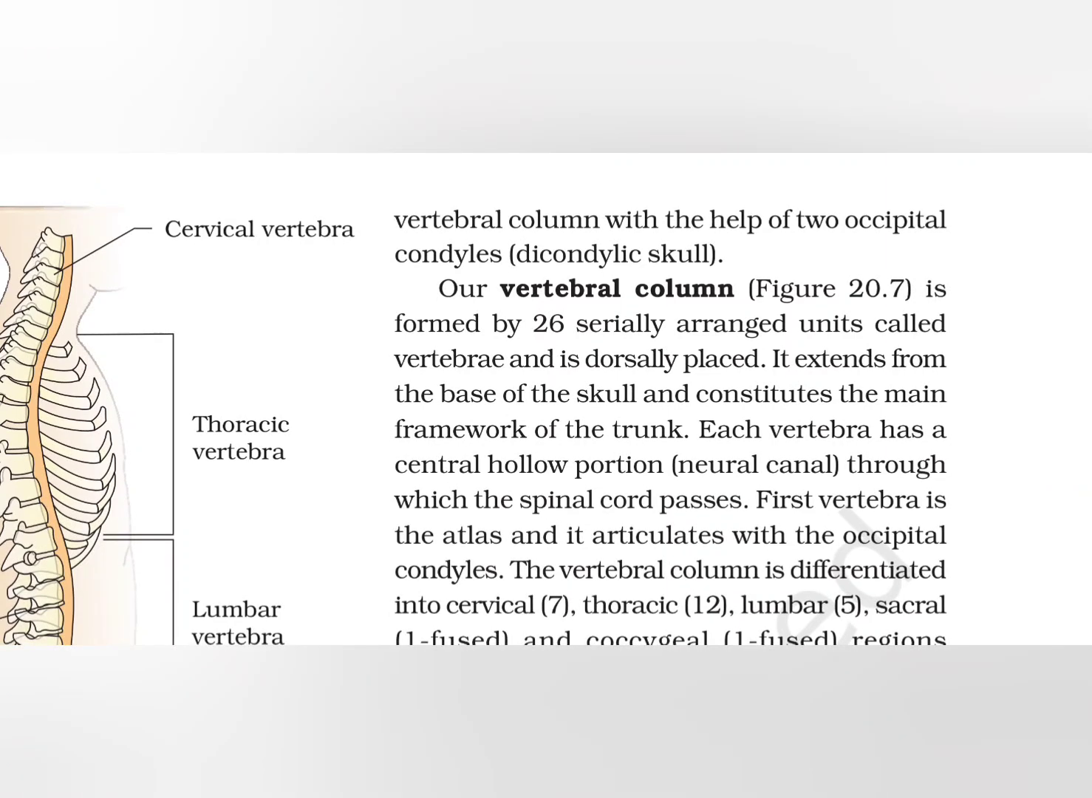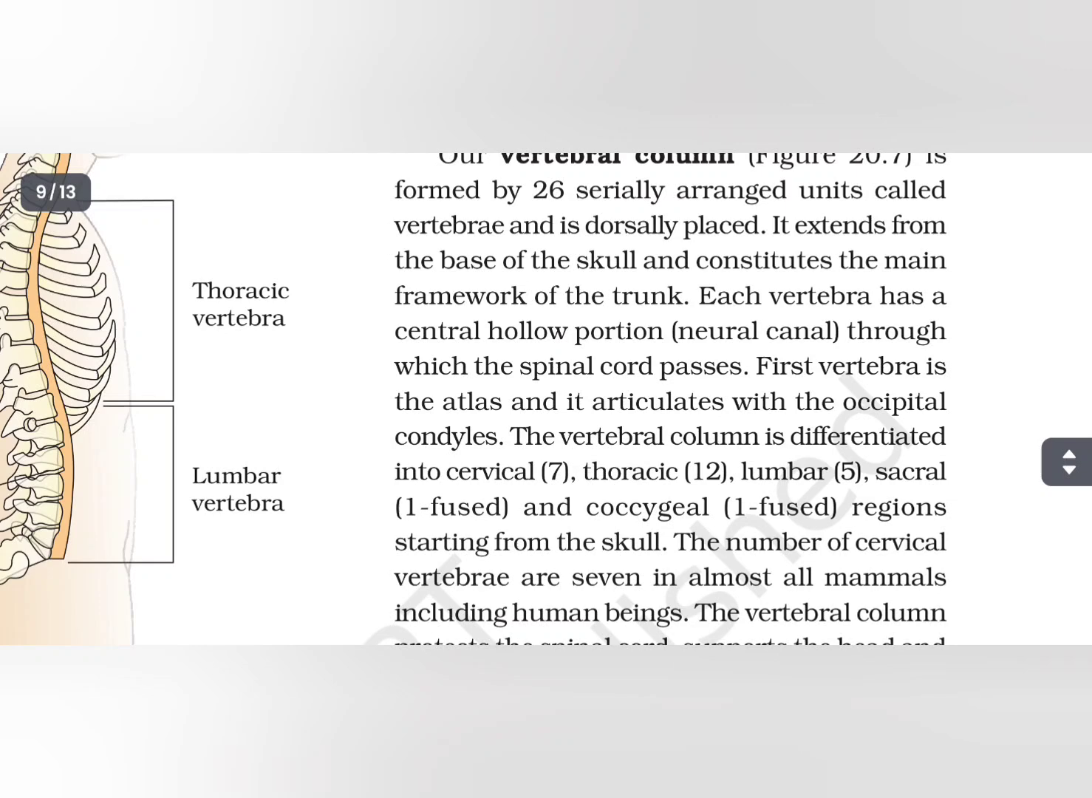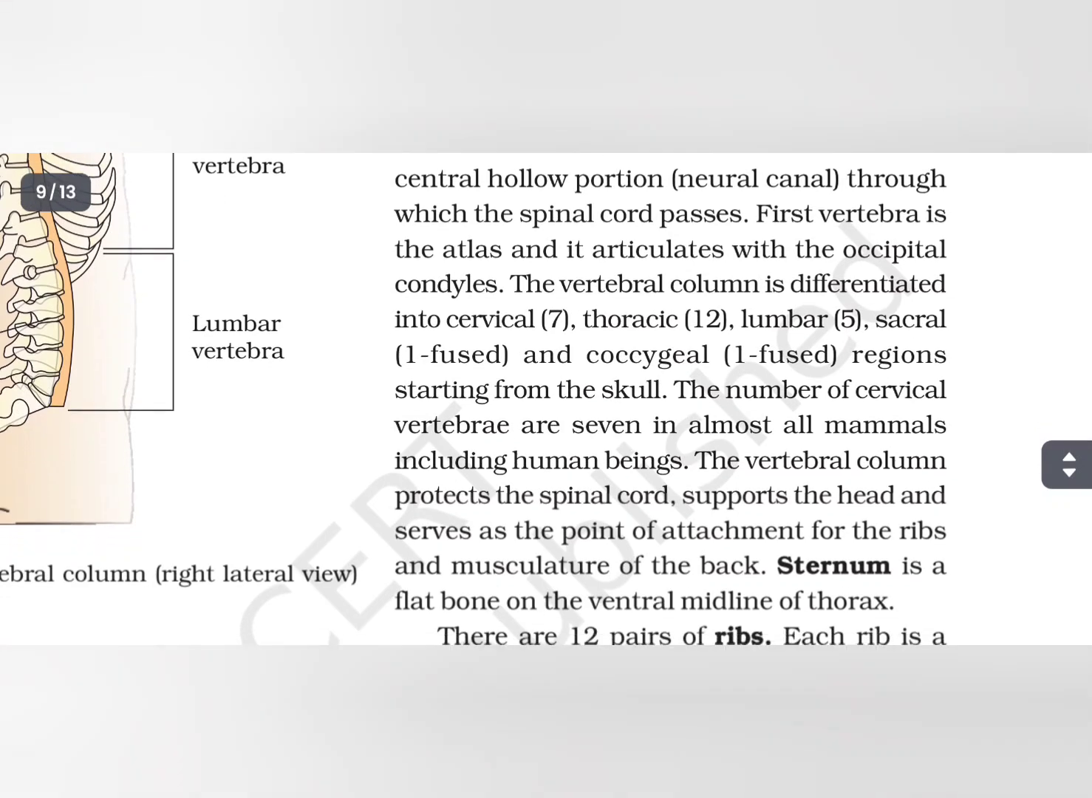skull. Our vertebral column is formed by 26 serially arranged units called vertebrae and is dorsally placed. It extends from the base of the skull and constitutes the main framework of the trunk. Each vertebra has a central hollow portion, neural canal through which the spinal cord passes. First vertebra is the atlas and it articulates with the occipital condyles. The vertebral column is differentiated into cervical, thoracic, lumbar, sacral and coccygeal regions starting from the skull.